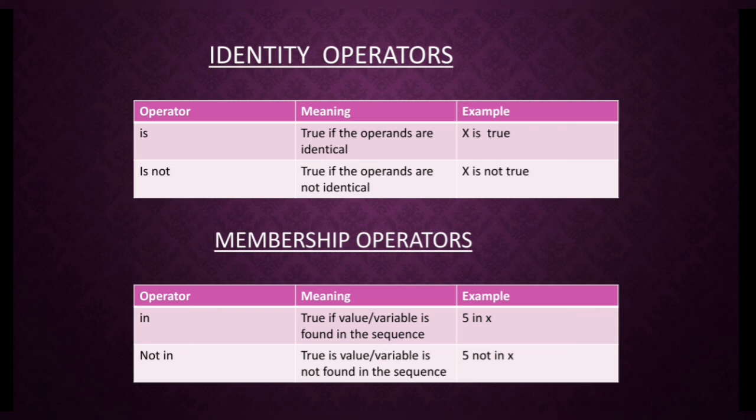Next, membership operators. There are two operators in membership operators, that is in and not in. The operator in indicates true if the value or variable is found in the sequence. Next, not in indicates true if the value or variable is not found in the sequence.